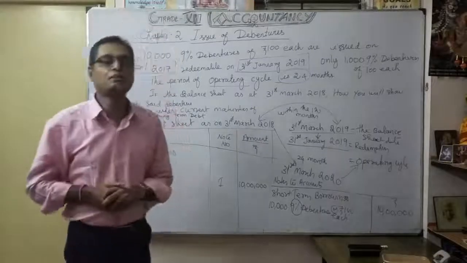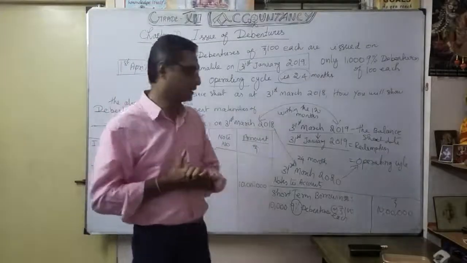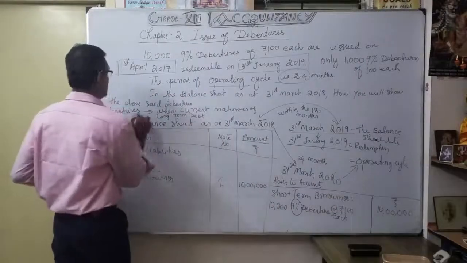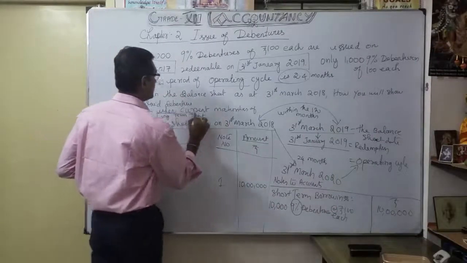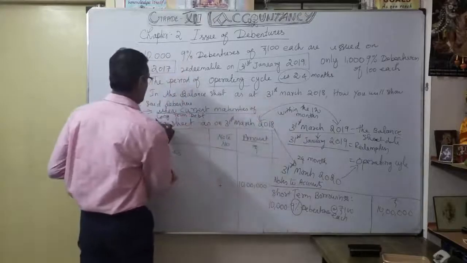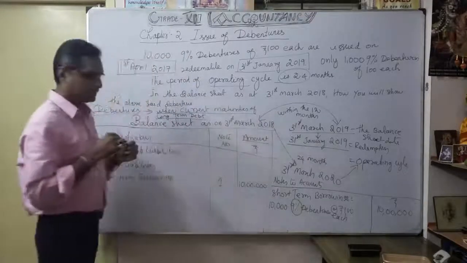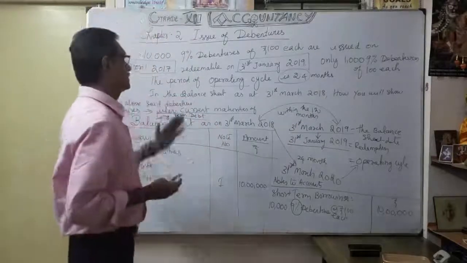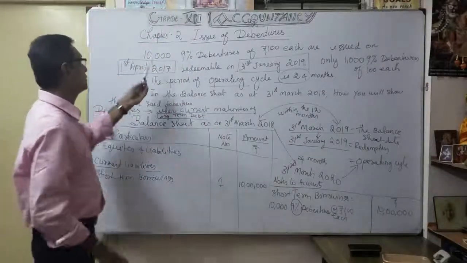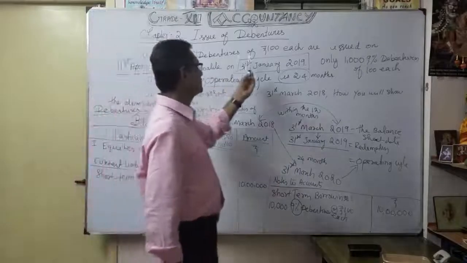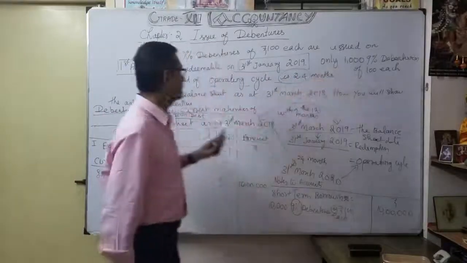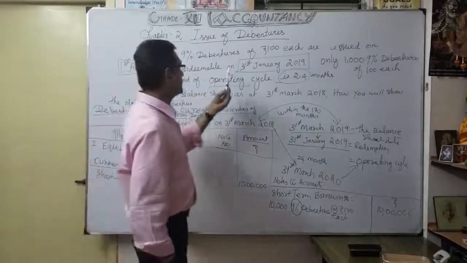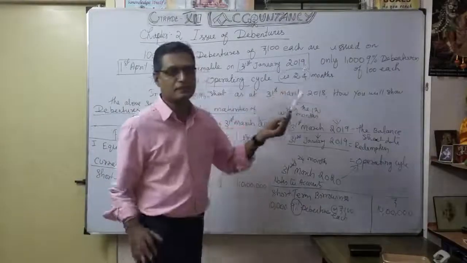Now the third one, same under current liabilities, this is the heading, it's very important. When debentures come under current maturities of long-term debts, what is the meaning? The same example: 10,000 9% debentures of 100 each are issued on April 1st, 2017, redeemable on 31st January 2019.